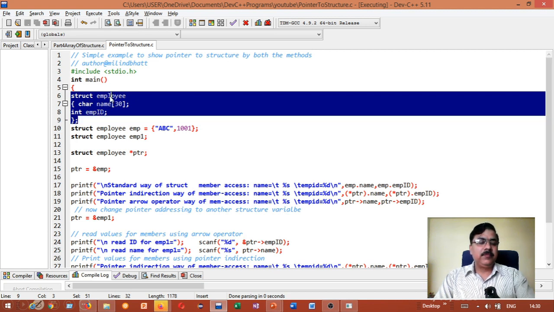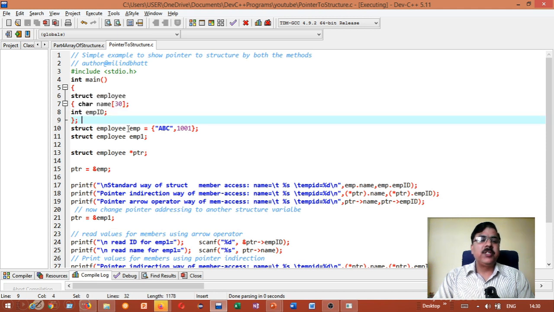Struct employee and character array name. Inside main, I have declared one structure whose name is employee, having two members. The first one is name of character type and the second one is ID of integer type. I am closing it. Now I am creating two variables of my employee. Struct employee emp. I am assigning some values to it. Say ABC is the name of my employee and 1001 is the employee ID.